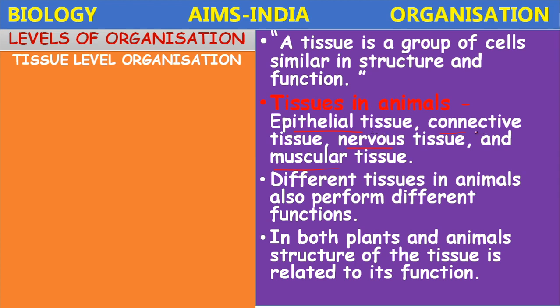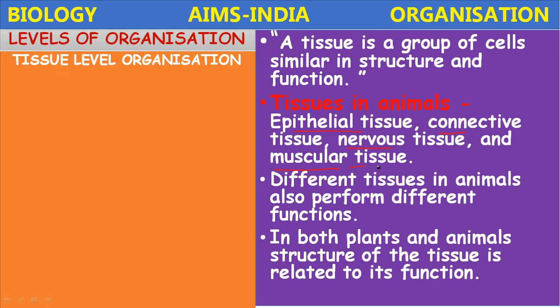The connective tissue performs protection and transport functions. The nervous tissue does control and coordination. The muscular tissue contracts and relaxes, performing functions like movement. So different tissues in animals perform different functions.